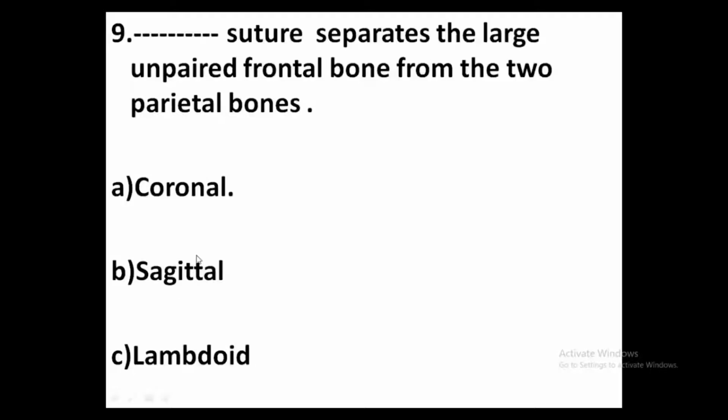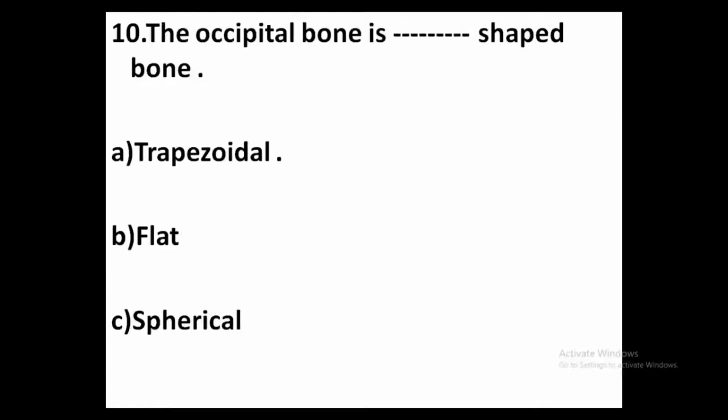Ninth one, dash suture separates the large unpaired frontal bone from the two parietal bones. Option A, coronal. Option B, sagittal. Option C, lambdoid. Answer, option A, coronal. Coronal suture helps to separate the large unpaired frontal bone from the two parietal bones. 10th one, the occipital bone is dash shaped bone. Option A, trapezoidal. Option B, flat. Option C, spherical. Answer, option A, trapezoidal.